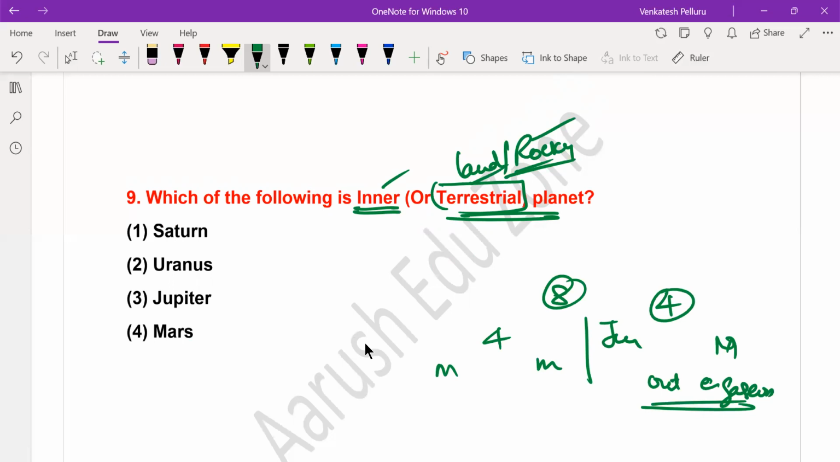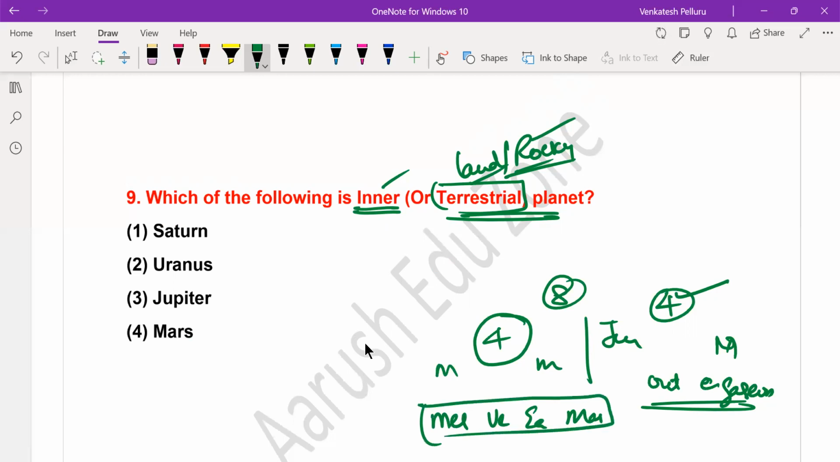So now the answer. The terrestrial planets are the first 4 planets, the gaseous or outer planets are the last 4 planets. Of the first 4 planets, one is Mercury, the second is Venus, the third is Earth, and the fourth is Mars. So the answer must have at least one of these 4 planets, and that is Mars. Saturn, Uranus, Neptune and Jupiter are the farther planets from the Sun, and they are popularly known as outer planets or gaseous planets. So if you refer to terrestrial or inner planets, they are the first 4 planets. Of the options, the answer is given as Mars.